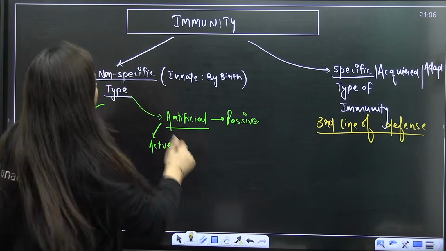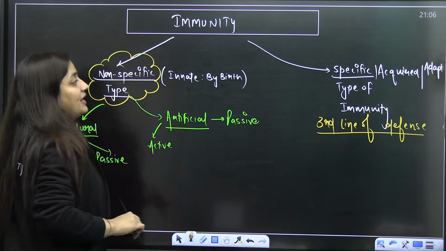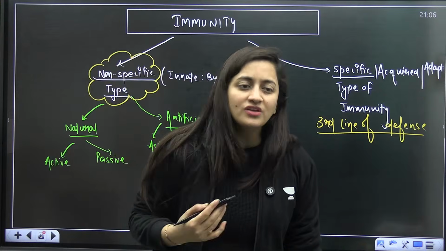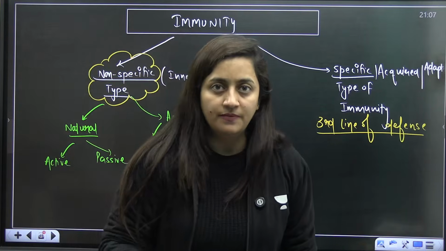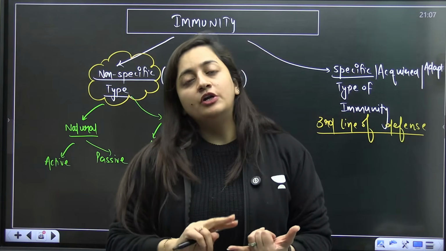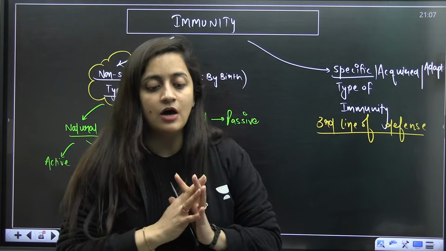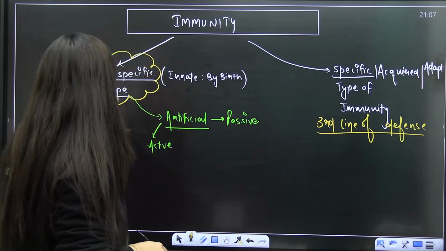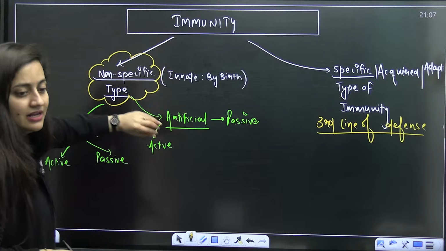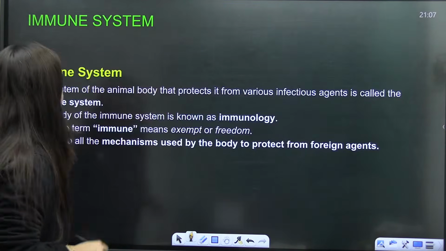So what are we going to talk about? Types of immunity. The initial one is non-specific. Non-specific means it is in general. For example, here we will talk about skin, the mucous membranes, and the various body secretions. So that is how we are going to start. We have to decode each and every word written here: active, passive, natural, everything we are going to cover. So let's have a discussion over it.